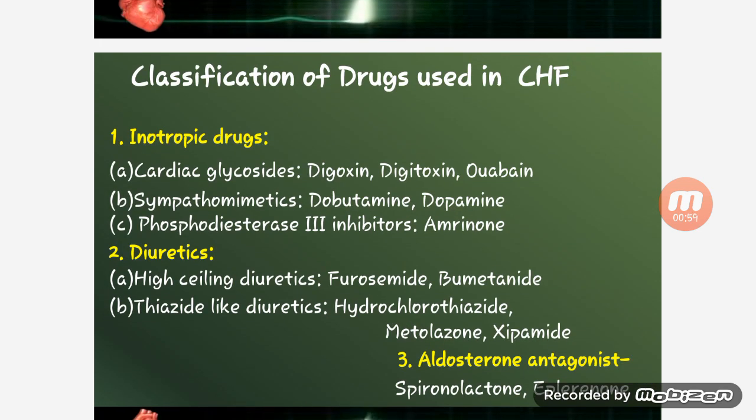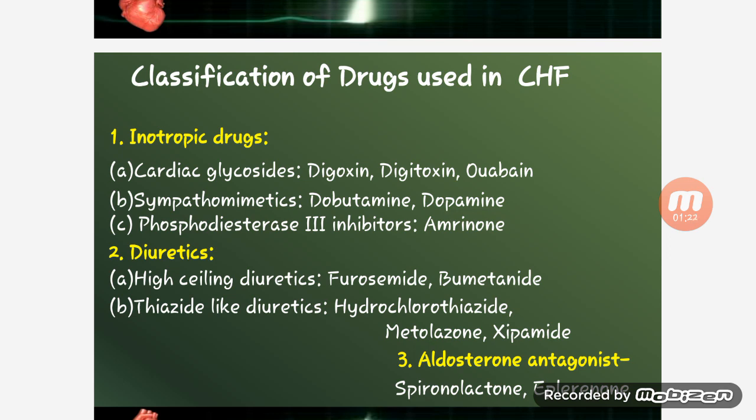So let's see the classification of drugs used in CHF. Inotropic drugs: cardiac glycosides are digoxin, digitoxin and ouabain. Then sympathomimetics are dobutamine and dopamine.